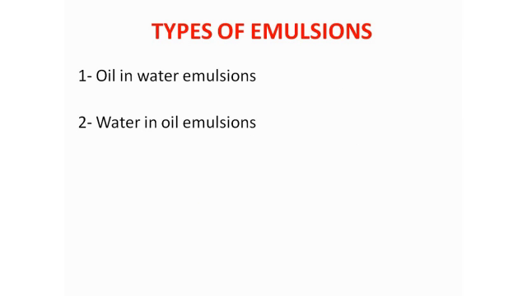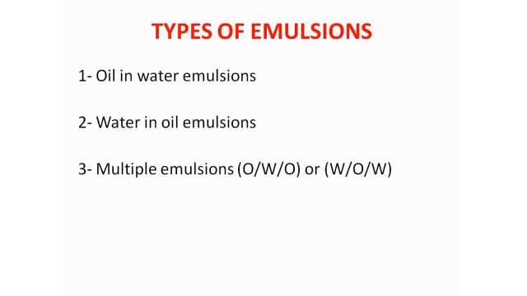Now, how many types of emulsions are there? Basically, we always try to explain emulsion in only two types, but basically there are four types of emulsion. First one is the oil in water type of emulsion. The next is the water in oil emulsion. The third is the multiple emulsion, that is oil in water in oil or water in oil in water emulsion. And the fourth one is the micro emulsion. So let's discuss each of them.